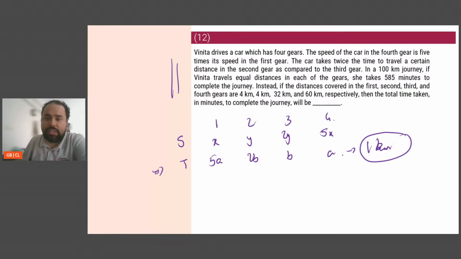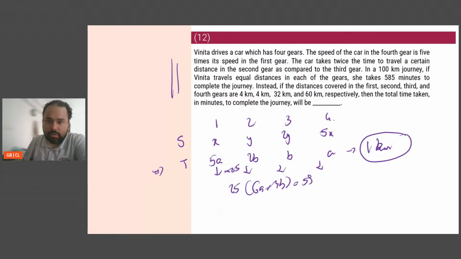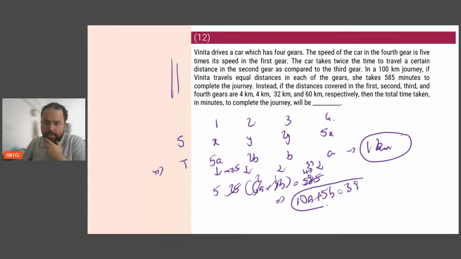Each of them now has to travel 25 kilometers. So how much time will they take? Each of them into 25. So I can say (5A plus 2B plus B plus A) into 25, which means (6A plus 3B) into 25. This is equal to 585. So 5 and 5 will cancel, then 3 should also go. This will be 2, this will be 1, this will be 39. So from here I will get 10A plus 5B is equal to 39. This is one equation that I should get.